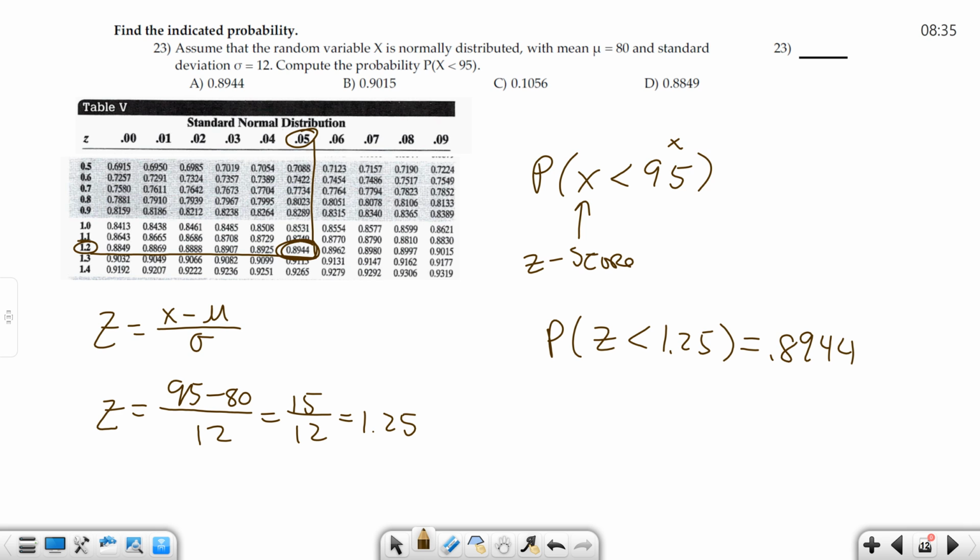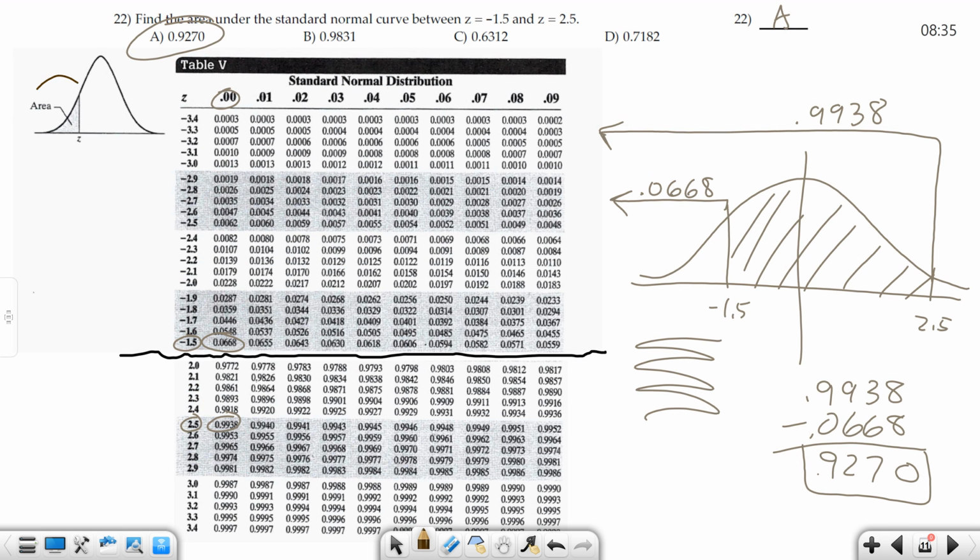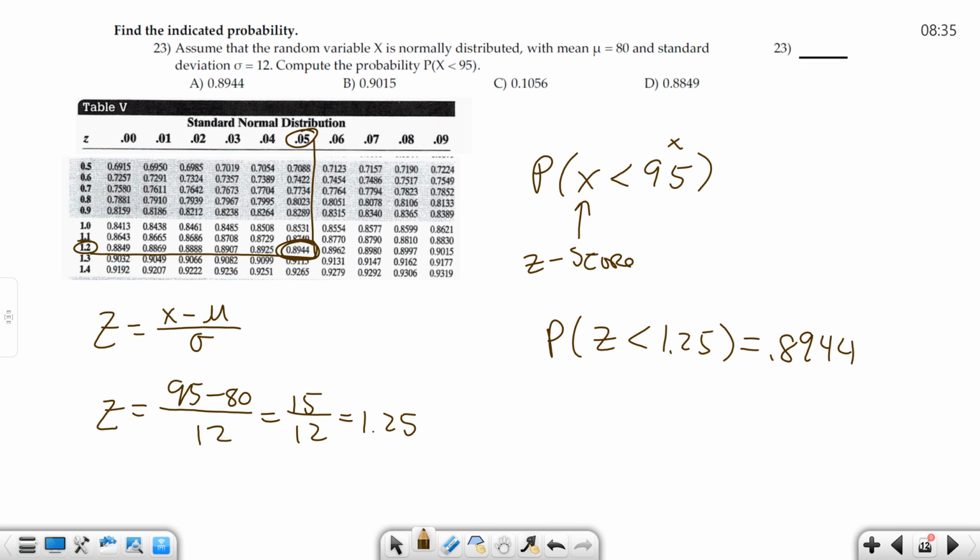Because remember, our probability table gives us less than. And let me go back a page to show you. It has this up here, and it shows the area to the left of that z-score, right? That's on the table itself. I don't have it on the next page, but that's what's there. So that's what's happening here. It's that number, so it's 0.8944, which is A again, right? So 23 is A.